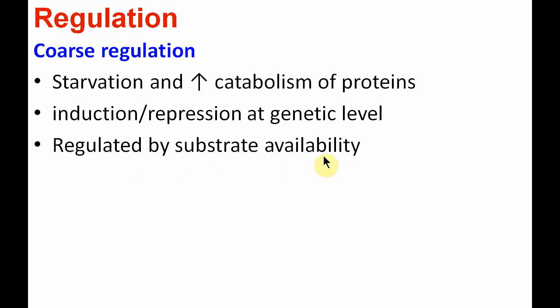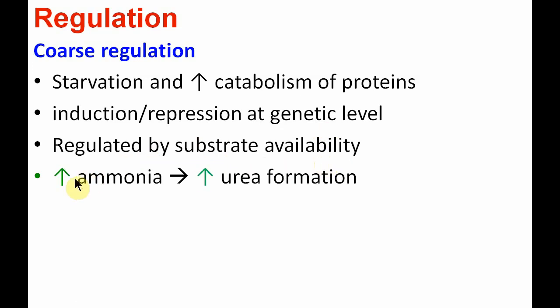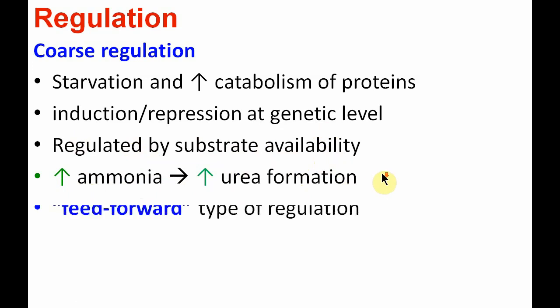Here the substrate is ammonia. So if more ammonia is formed, ultimately there is more urea formation. Sometimes this regulation is referred to as feed forward regulation. It is in contrast with feedback regulation, where pathways are mainly involved in forming an end product.